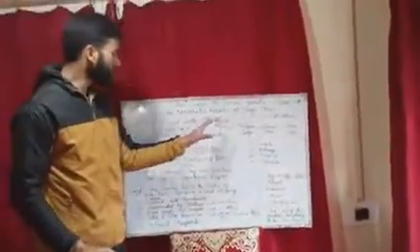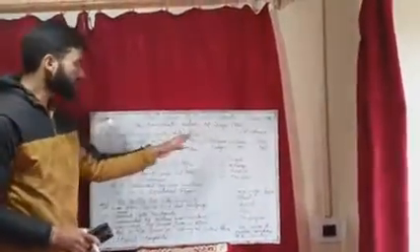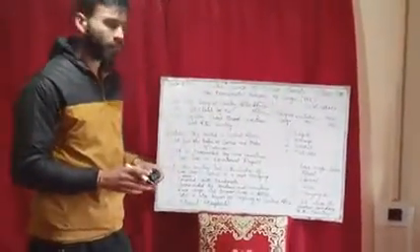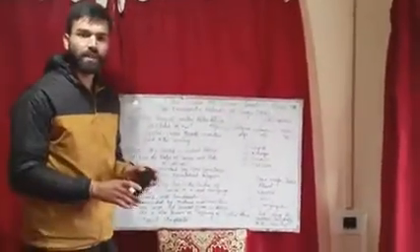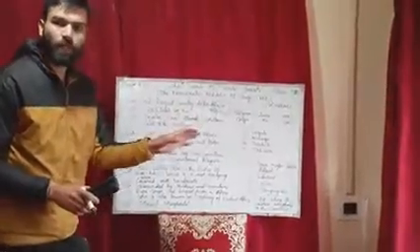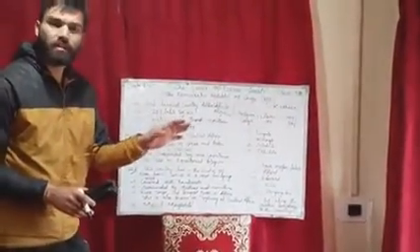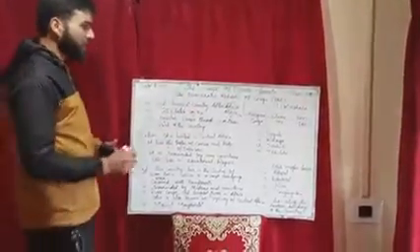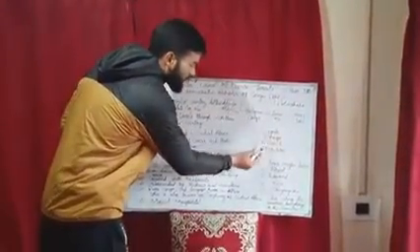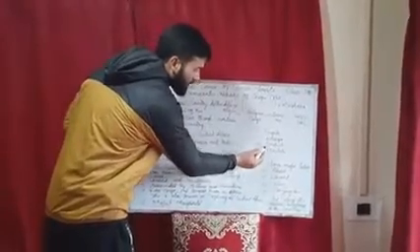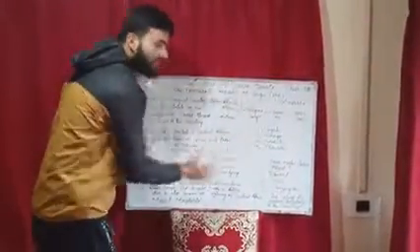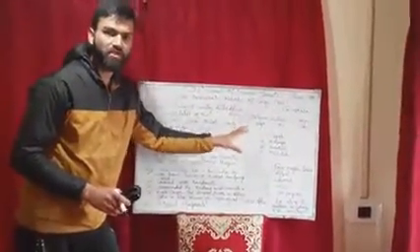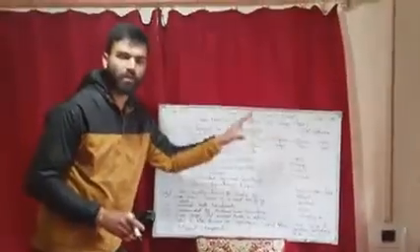My dear students, you know that this Democratic Republic of Congo is a multilingual country. There are four recognized national languages. First one is Lingala. Second one is Kikongo. Third one is Swahili. And fourth one is Shiluba. These are the four recognized national languages of the Democratic Republic of Congo.